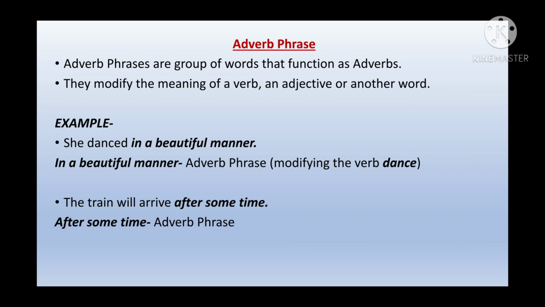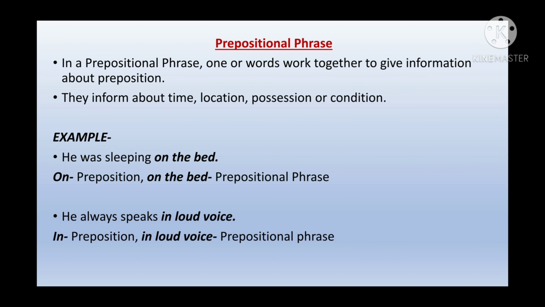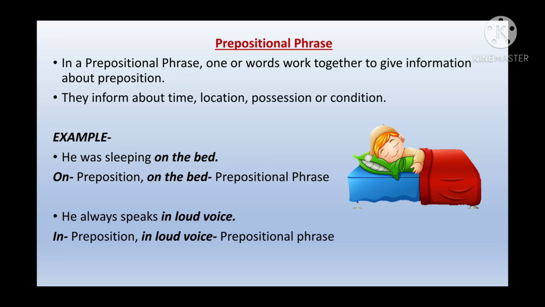Okay. Now, let's talk about prepositional phrase. In a prepositional phrase, one or more than one word works together to give information about a preposition. They inform about time, location, possession, or condition. So that means they work just like a preposition, but they are more than one word. For example, he was sleeping on the bed. Now here, as we can see, on is the preposition, but the prepositional phrase will be on the bed.